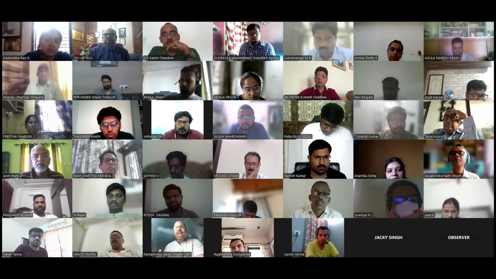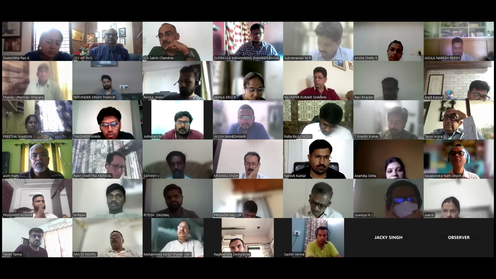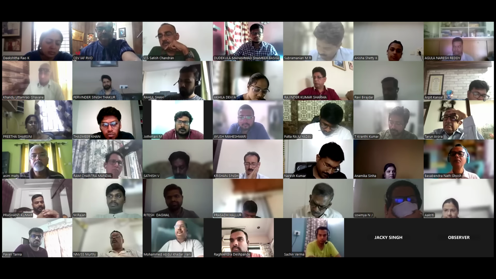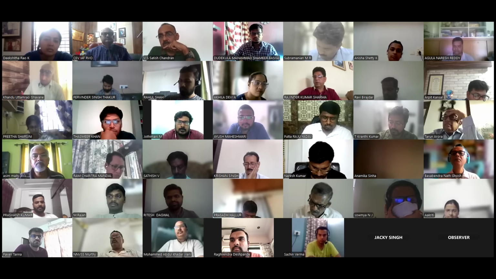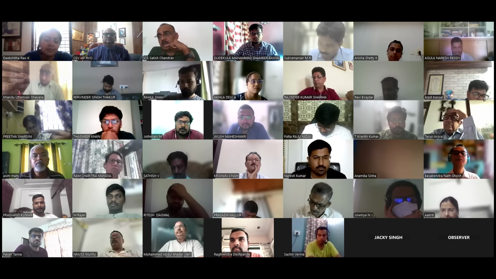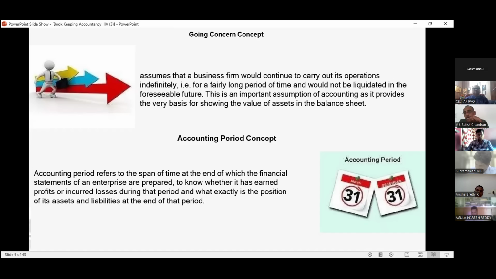Then come to the going concern concept. Going concern assumes that the business firm would continue to carry out its operations indefinitely for a fairly long period of time and would not be liquidated in the foreseeable future. This is an important assumption of accounting, as it provides the very basis for showing the value of the assets in the balance sheet.